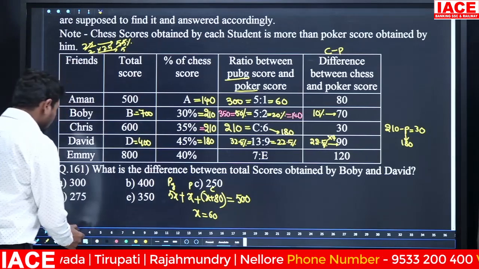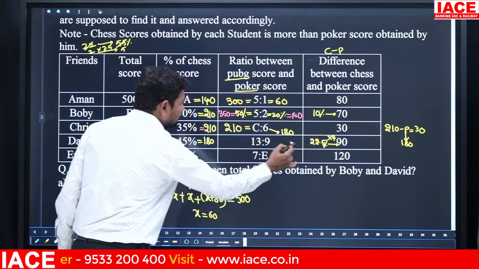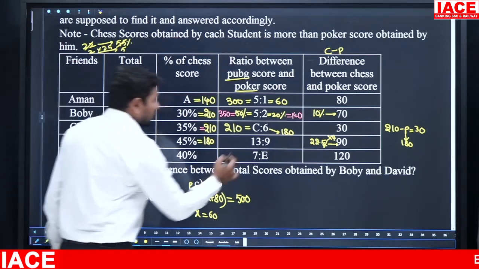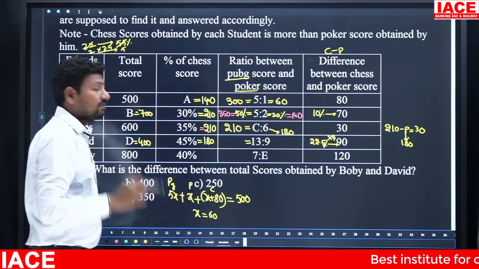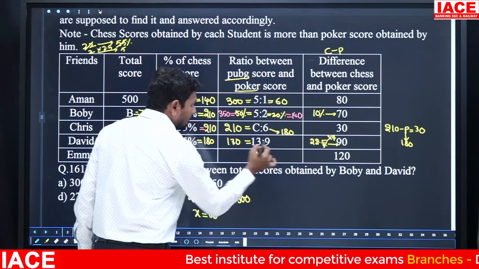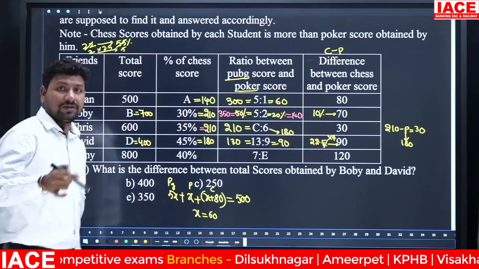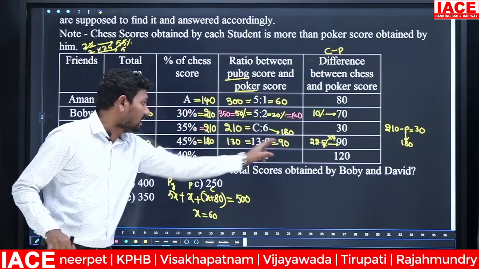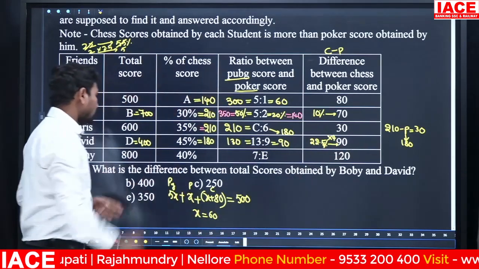Here the 220. 220 we have to share to the remaining all the values. Here 13 plus 9 is equal to 22. 22 parts is equal to 220. 13 parts is equal to 130. 9 parts is equal to 90. 90 plus 130 equals 220. 220 plus 180, 400. 180 to 90, the difference is how much? 90 here. Then as it is, we have to focus here.